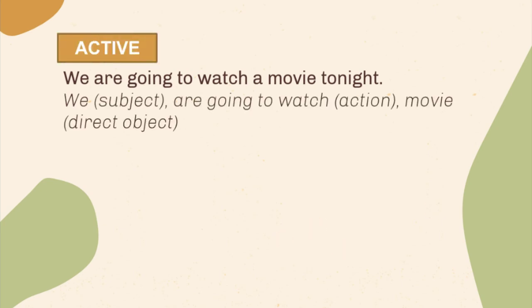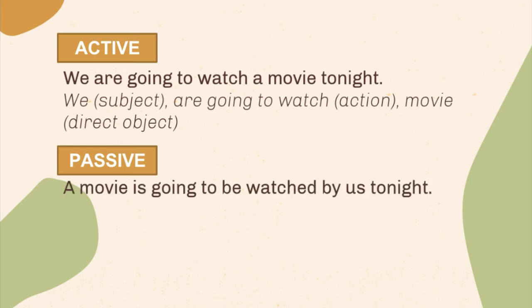Next, we are going to watch a movie tonight. So this sentence is an active voice. We as the subject, are going to watch is the action, and movie as a direct object. How about if we are going to transform it to passive voice? So it will become, a movie is going to be watched by us tonight. So movie is the subject which is acted upon by the verb to be watched, and us as the doer and the object of preposition in this sentence.